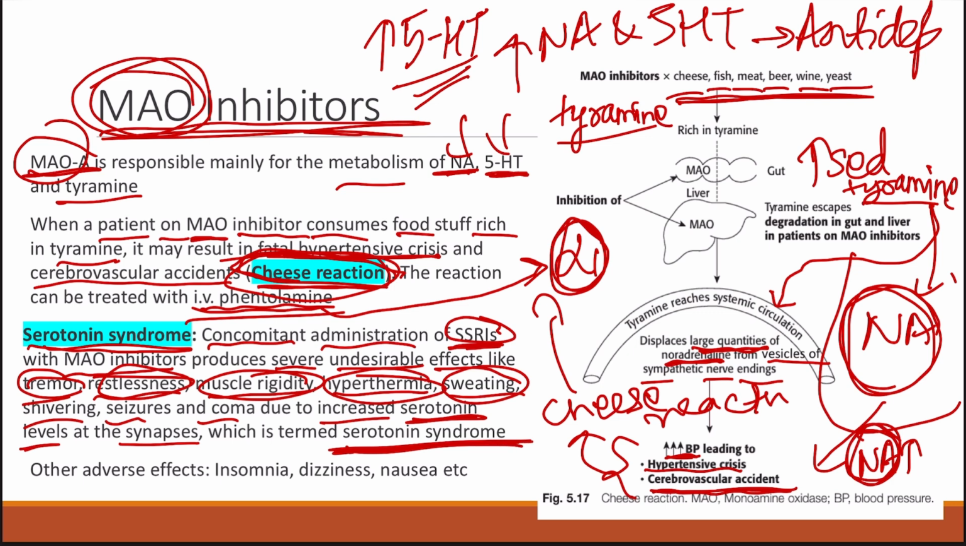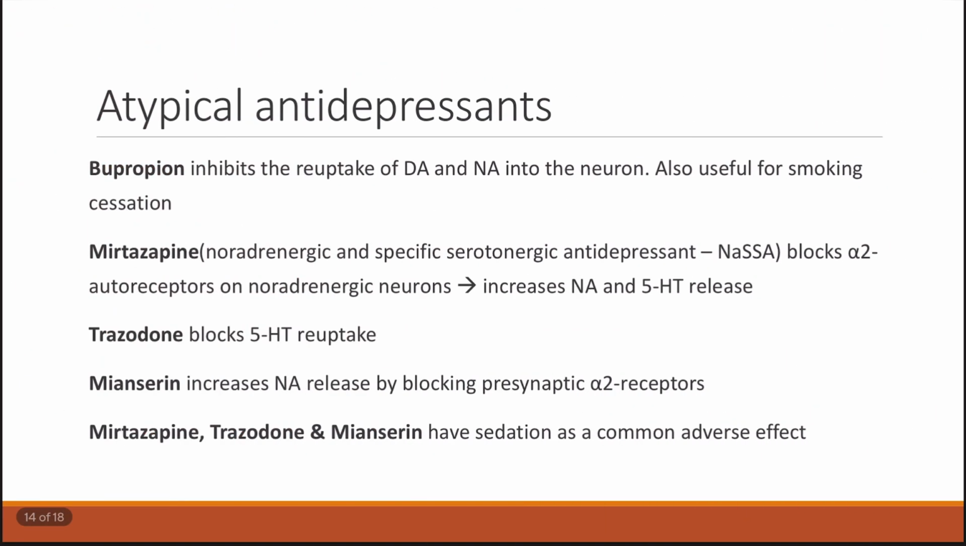And apart from these two reactions, that is serotonin syndrome and cheese reaction, monoamine oxidase inhibitors are also implicated in causing some other adverse effects like insomnia because of increasing the levels of serotonin, then dizziness, nausea, etc. Now let's go to the other antidepressants, that is the atypical antidepressants. Under this we have bupropion, which inhibits the reuptake of dopamine and noradrenaline into the neuron. As a result, this increases the concentration of these neurotransmitters in the synapse.